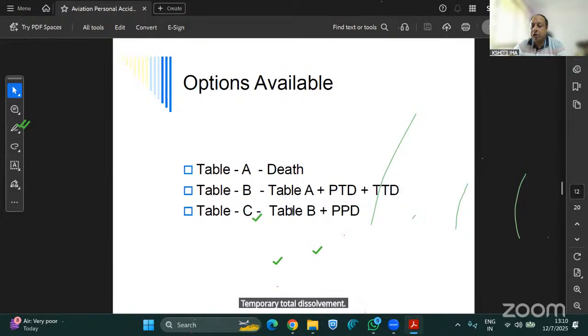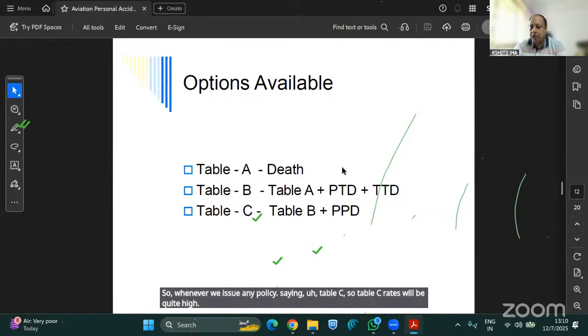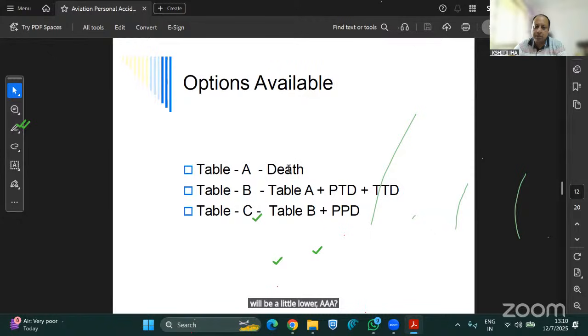Table C is the all risk cover, where it covers all risks of table B as well as permanent partial disablement. So whenever we issue a policy under table C, the rates will be quite high, table B a little lower, and table A lowest, because of the covers we are issuing.